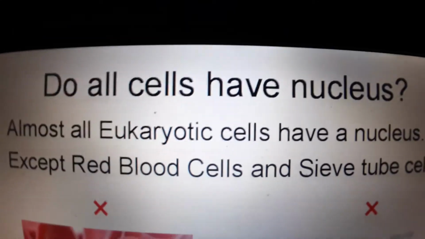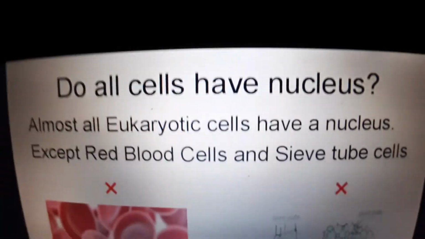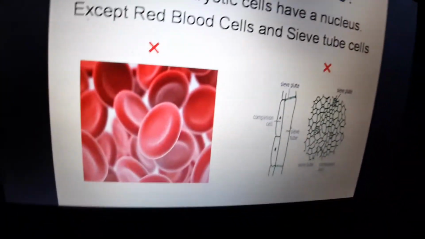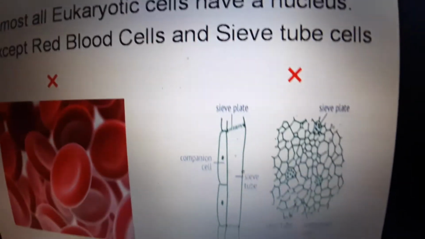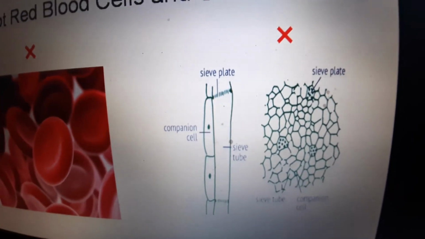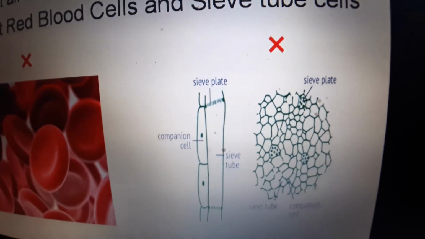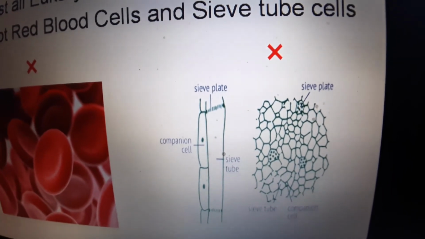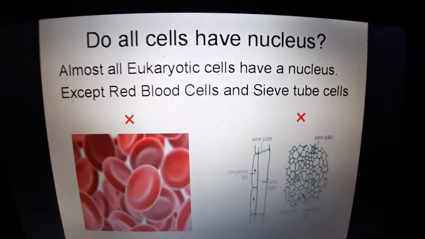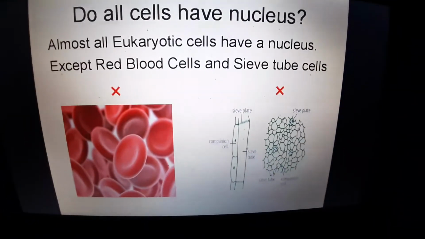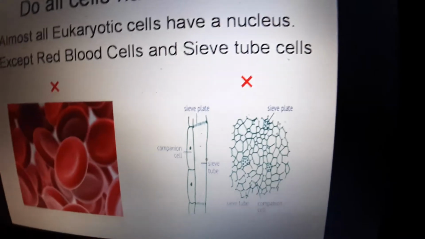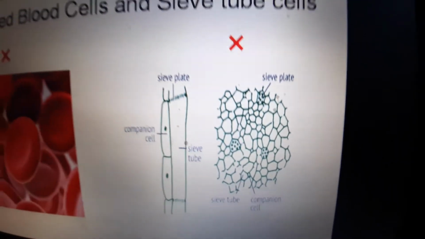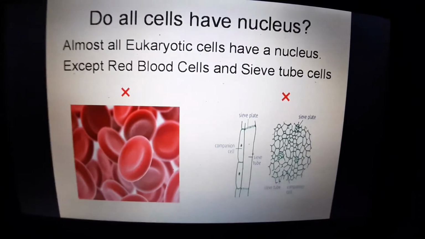Do all cells have a nucleus then? Almost all cells, all eukaryotic cells, have a nucleus except the red blood cells. Red blood cells do not have a nucleus. Similarly, the sieve tube cells in a plant also do not have a nucleus. So, red blood cells in a human being and the sieve tube cells in a plant do not have a nucleus.